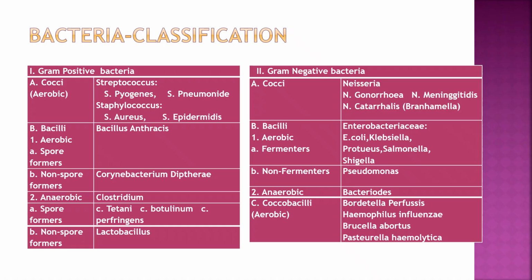Then gram negative bacteria: cocci are Neisseria, and gram negative bacilli are divided into different classifications. One can be according to the lactose fermenting property on MacConkey agar, lactose fermenting and non-lactose fermenting. Lactose fermenting bacteria are E. coli and Klebsiella, and non-lactose fermenting bacteria are Salmonella, Shigella, Proteus, Vibrio, Pseudomonas, Acinetobacter, etc.